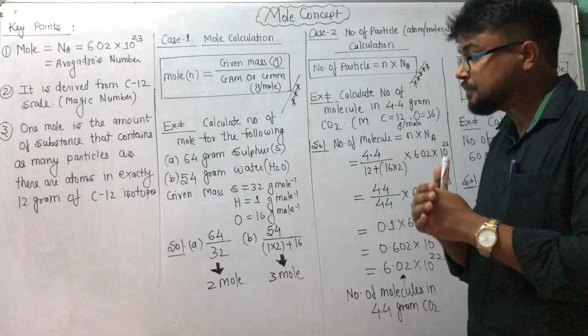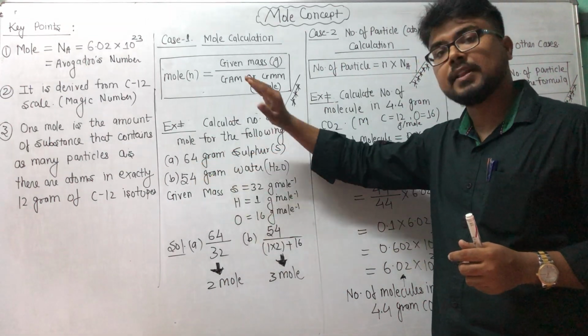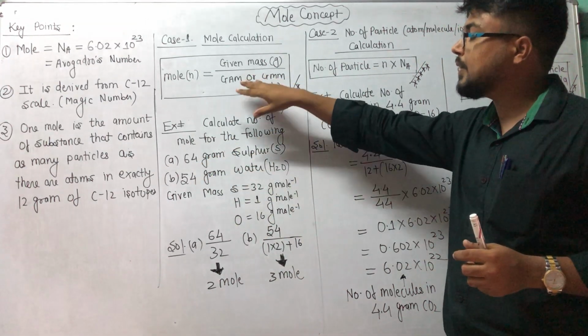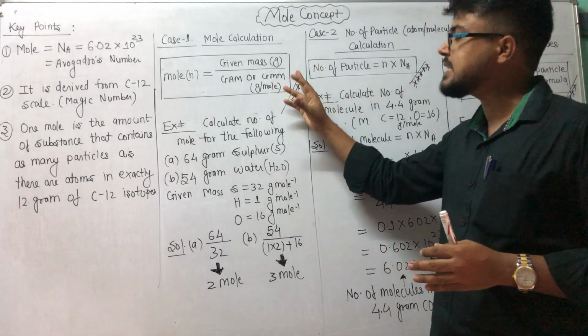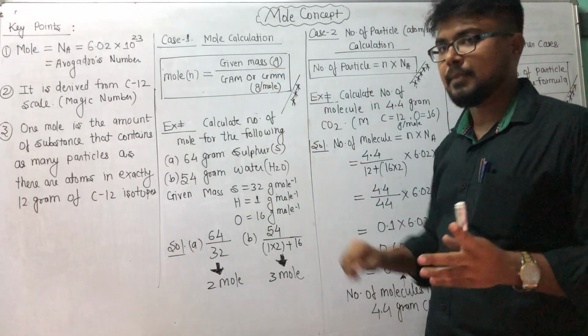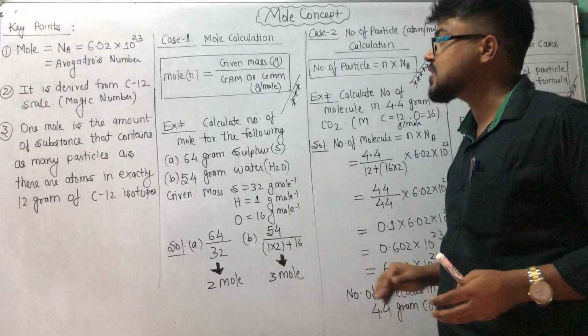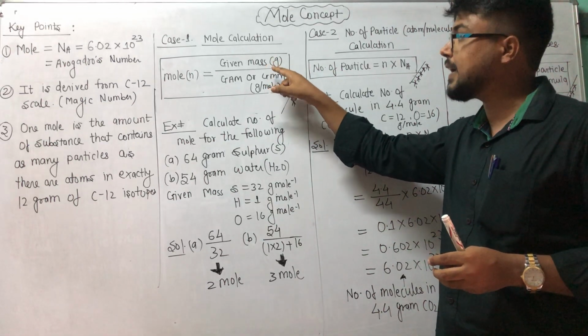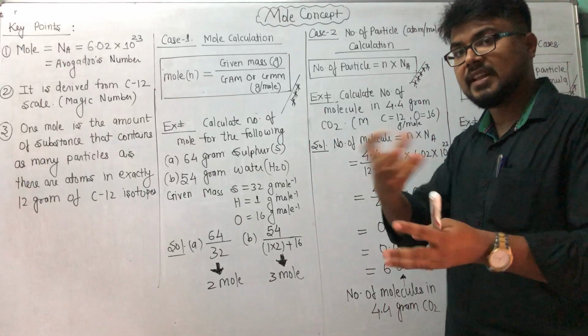Simply you have to divide that particular amount of substance which is given in the problem by the gram atomic mass or gram molecular mass. Gram molecular mass you have to calculate using gram atomic mass by summing, as I did here. Okay, so it is a very common question. The given mass you will find in the problem, and the gram molecular mass you have to work out on your own.